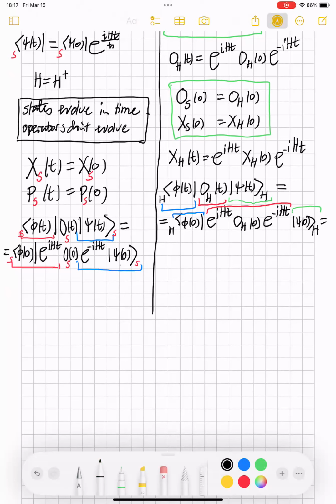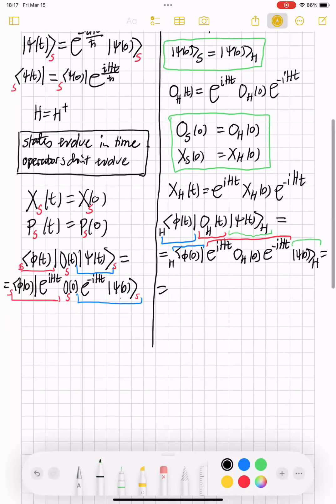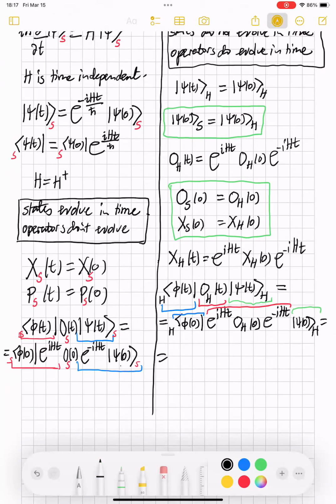Now, I'm going to use the fact that I know how the pictures are related. You see, I've written all of the states at time 0, all of the operators at time 0, but at time 0, I know that Heisenberg picture states are equal to Schrodinger picture states, and Heisenberg picture operators are equal to Schrodinger picture operators. So this will be equal to the Schrodinger picture bra phi of naught, e to the i H t, this is the Schrodinger picture operator at 0, then e to the minus i H t, and then the Schrodinger picture ket at time 0.